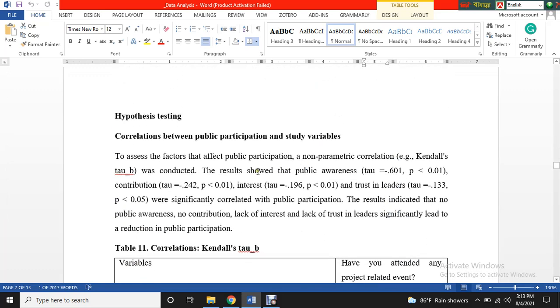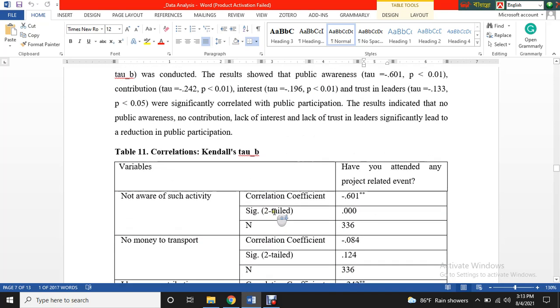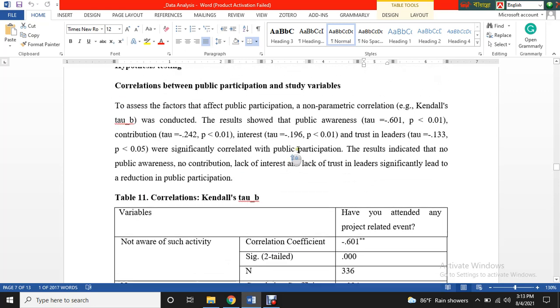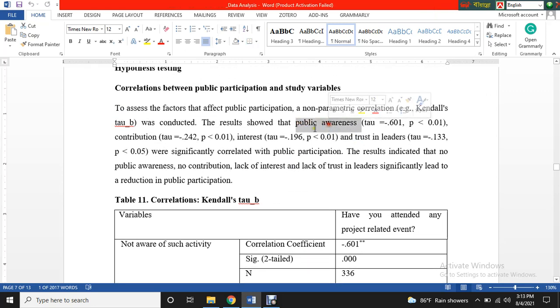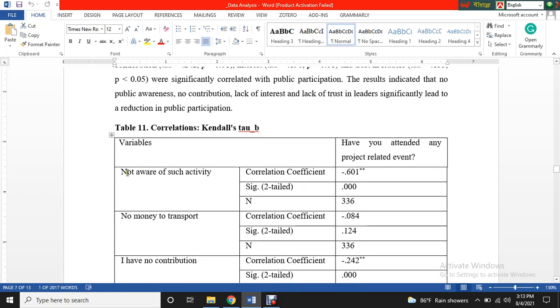Then we come to the hypothesis. First of all, we looked at the correlation between public participation, that means the yes/no variable, and the study-related variables. The correlation analysis showed that public awareness, contribution, interest, and then trust, these four variables, significantly affect public participation. The relationship is negative because, say for example, not being aware of such activity means this is the awareness, so it is negatively related with public participation.